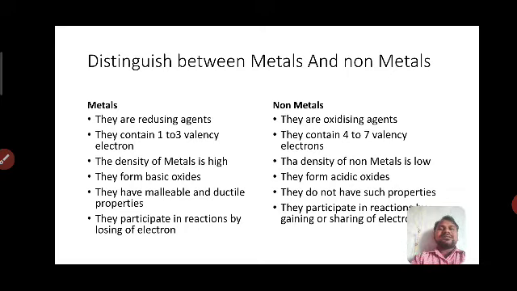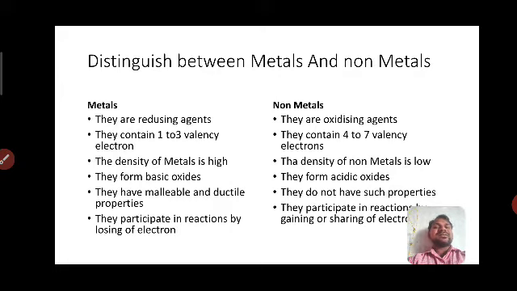Malleability is making thin sheets without breaking. Ductility is making thin wires without breaking. Those properties are called malleability and ductility. Metals show such properties, but non-metals do not.